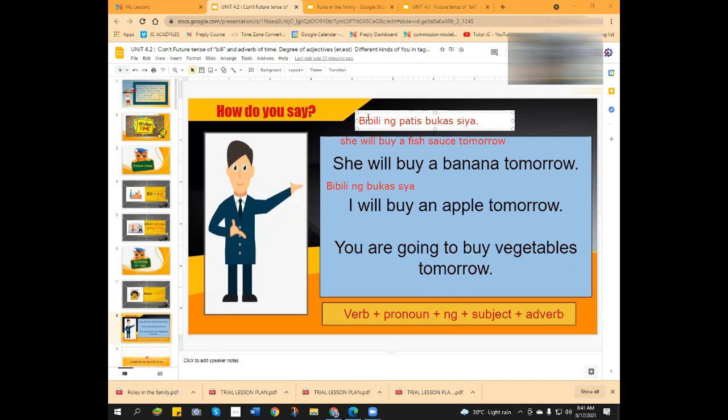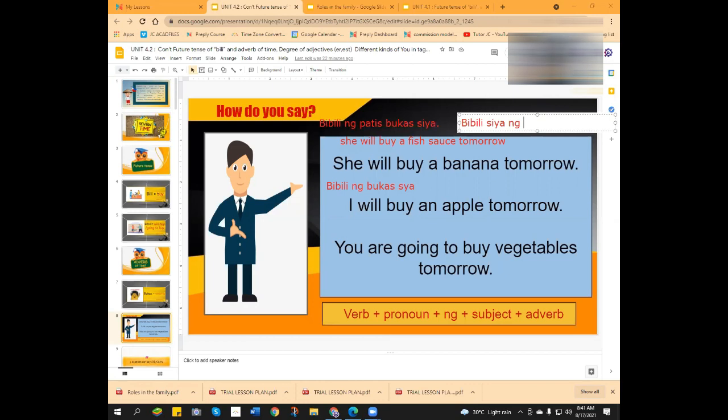Okay, so this is what you have said. Bibili is actually correct. Patis is correct, which means fish sauce. But the correct term to say it is this way. The verb first, so bibili. The pronoun siya, plus the preposition ng and the subject. What is your subject here?